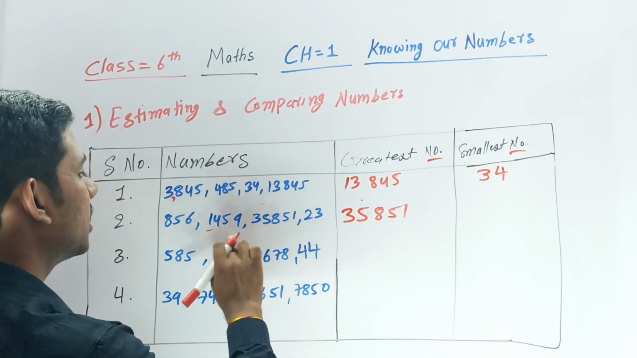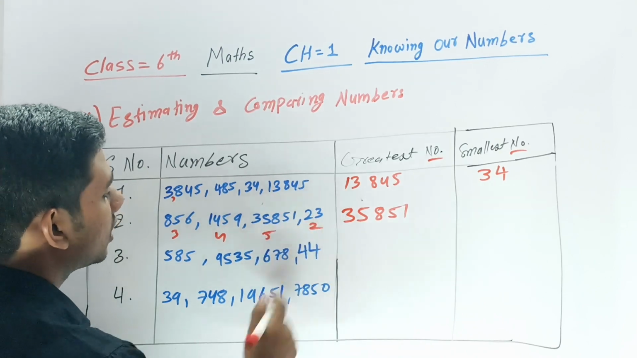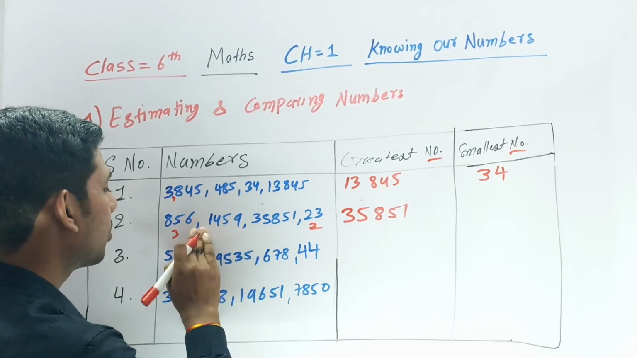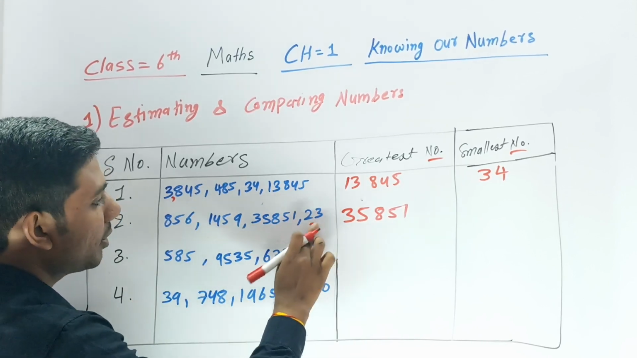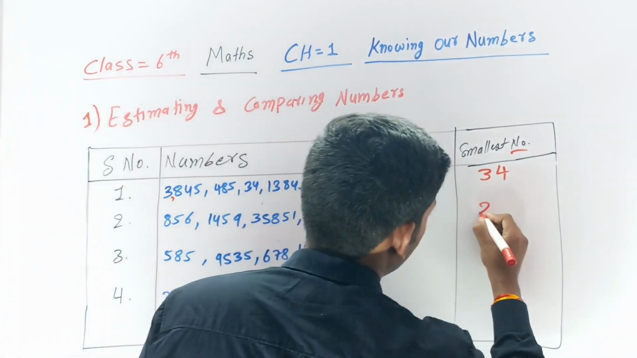Okay, now say which is smaller in this. Let's count like this only. This is 3 digits, this is 4 digits, this is 5 digits, this is 2 digits. Which is smaller? The 2-digit one is smaller here, so we will write 23. 23 is the smallest in that, so you will write 23 here.